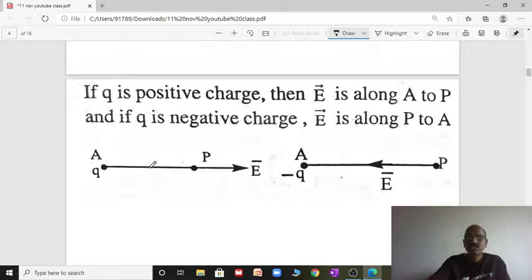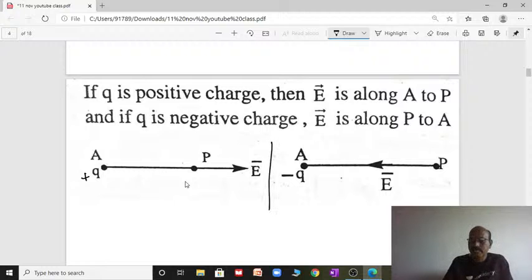If charge Q is positive, then the electric field is along, we consider a point P, right? Here the positive charge produces electric field. Now consider a point P at a distance. Now the electric field is along the direction A to P, right? See the direction of electric field. If suppose the charge Q is negative, then the electric field is along P to A, directed towards the negative charge. So this gives an idea now.